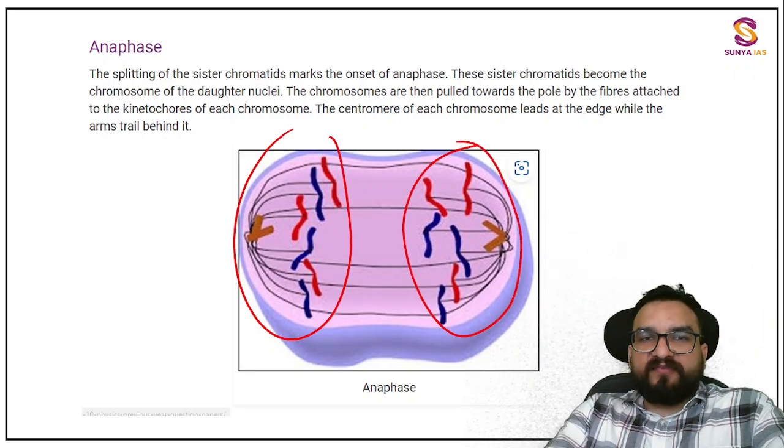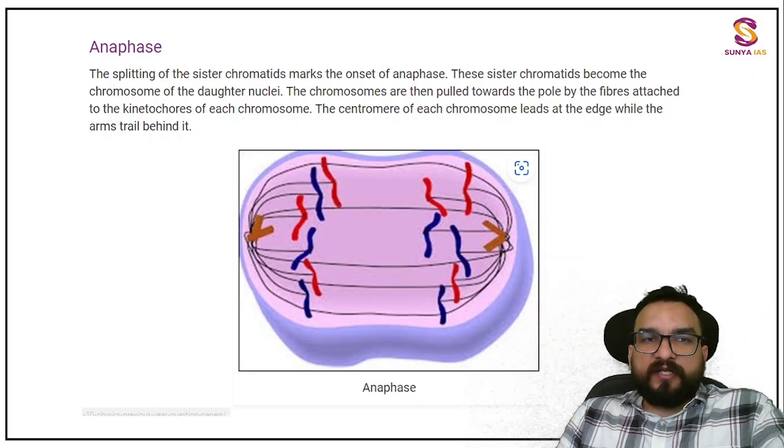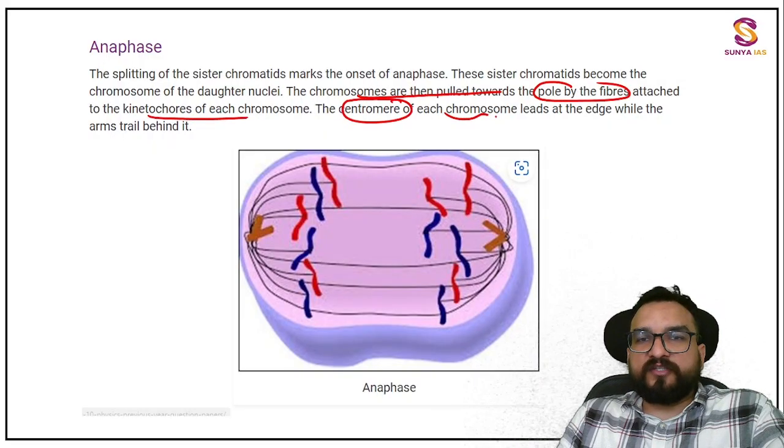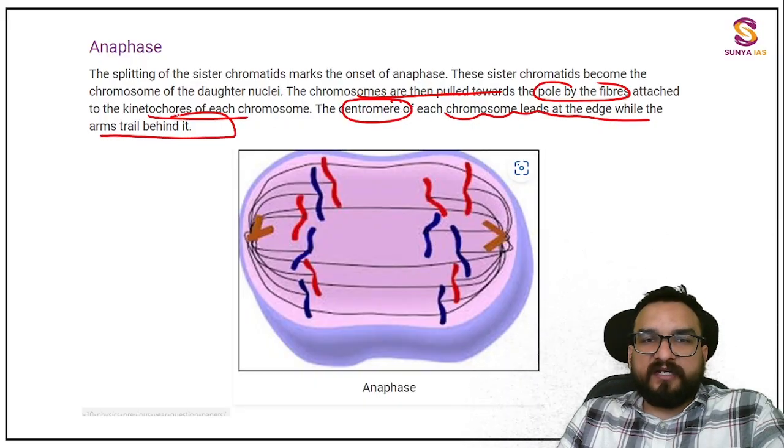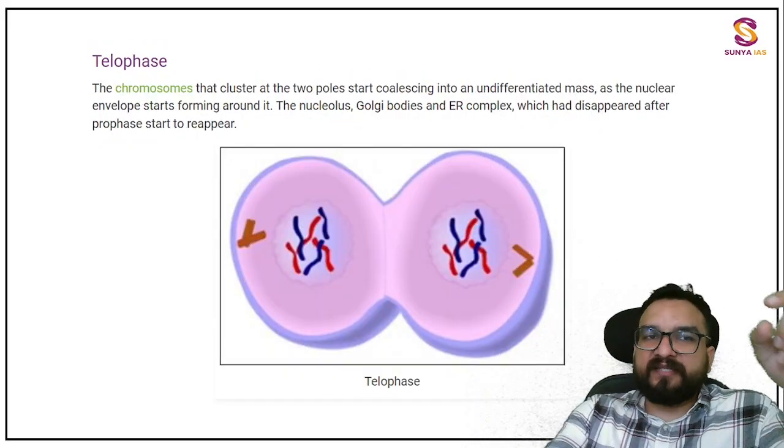Then anaphase, what is going to happen? Over here the chromosomes are pulled towards the poles by the fibers attached to kinetochores. The centromere of each chromosome leads the way while the arms trail behind. So this snatching is happening in the anaphase.